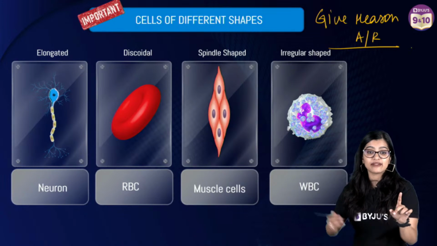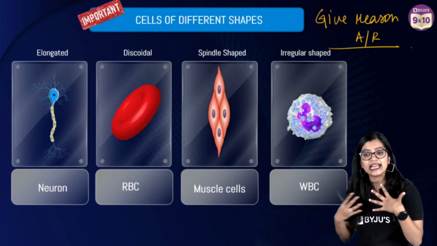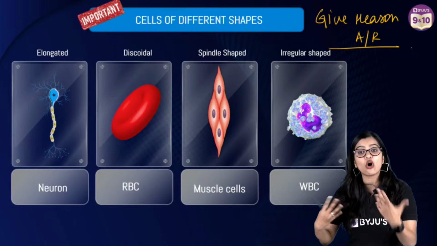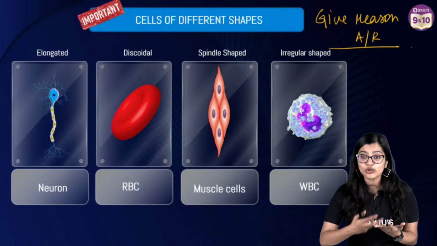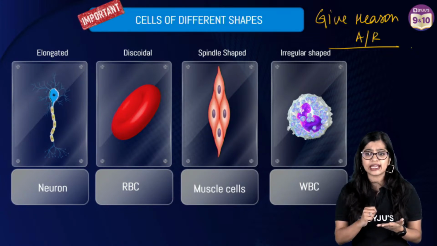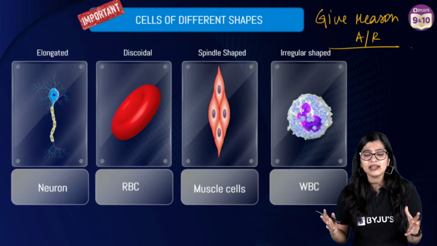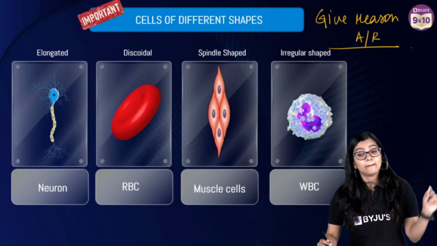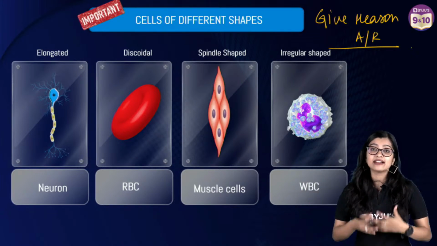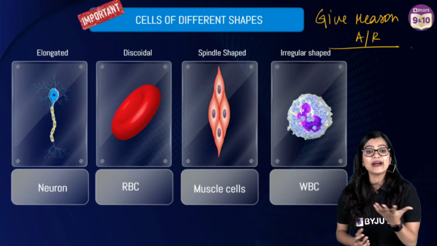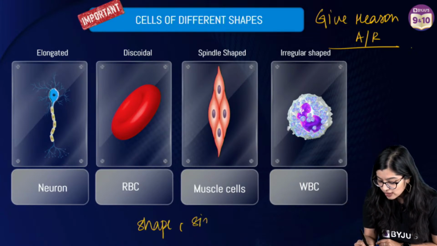Especially when we talk about different shapes and sizes, we observe this in our body. Our body is carrying out so many activities. We are able to move, we are able to produce energy, we are able to utilize oxygen, we are able to utilize nutrients, we are able to get rid of waste, right? All of this is happening because we don't have one type of cell, but rather our body has so many different types of cells. And all these cells are different from each other based on their shape and based on their size.